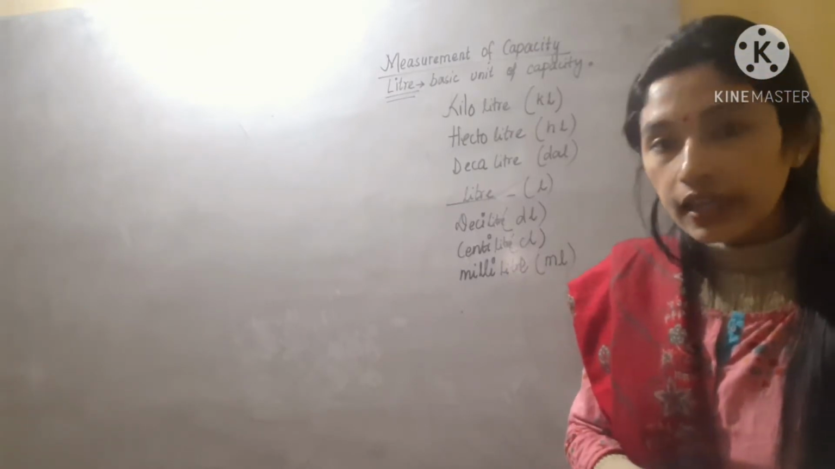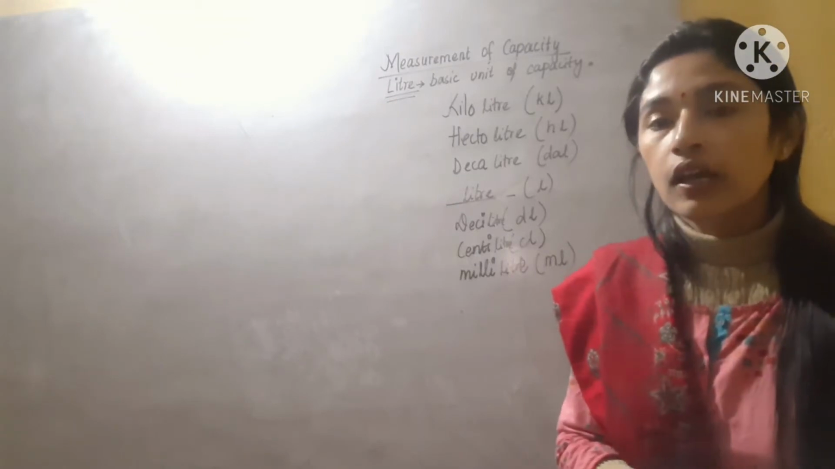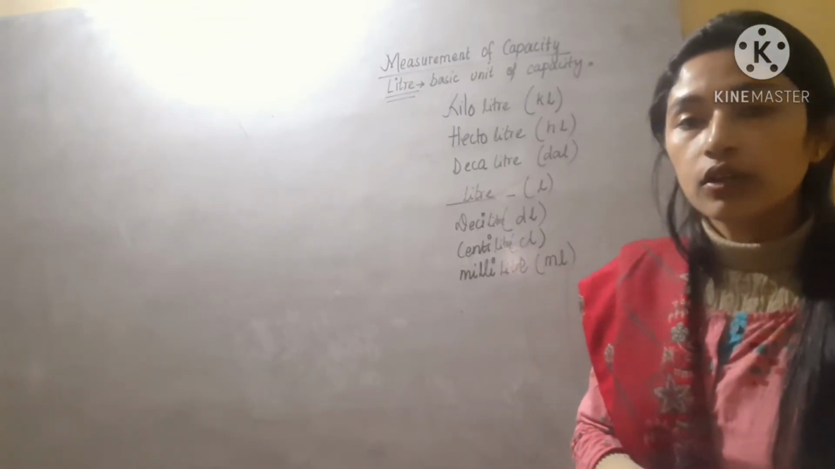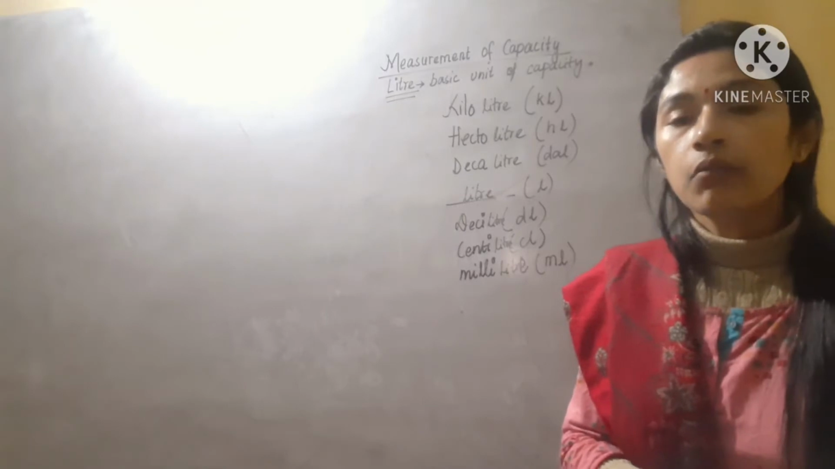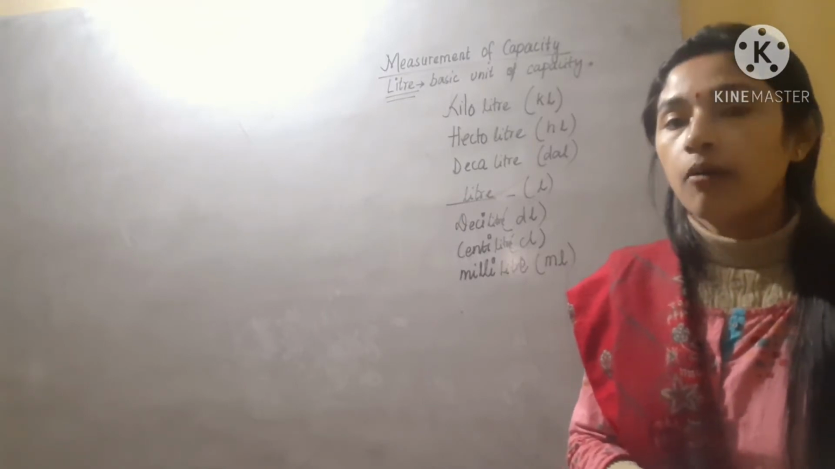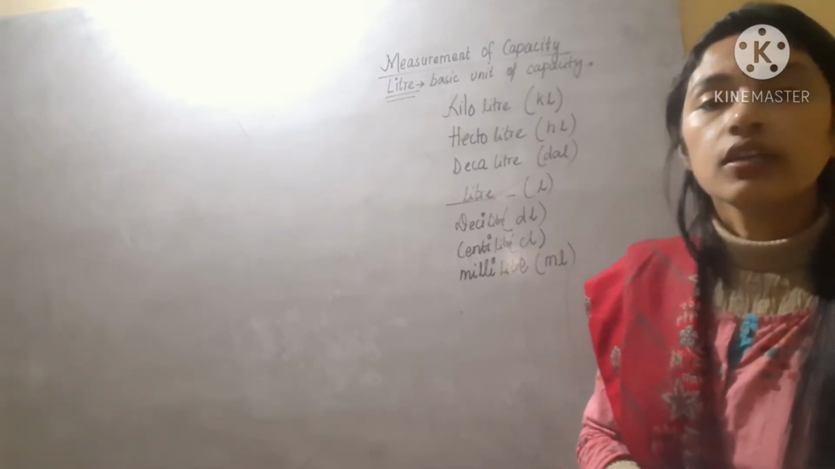Like in length, what is our basic unit? In length, the basic unit was meter. Similarly, in mass, the basic unit was gram. So in capacity, the basic unit is liter.